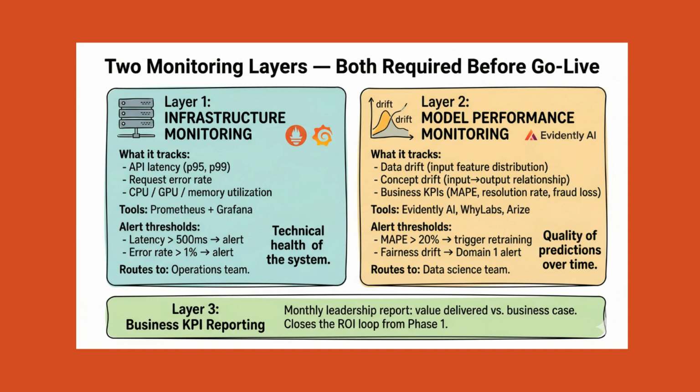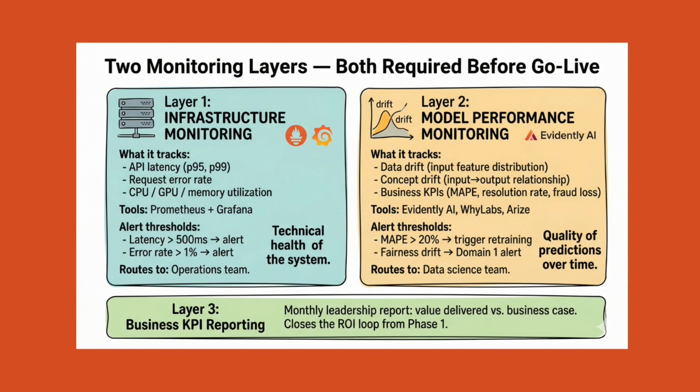Inventory cost, fraud loss, support call volume, moving in the expected direction? Tools: Evidently AI, WhyLabs, or Arize for drift detection. Typical thresholds: MAPE above 20% for demand forecasting. Approval rate gap exceeding Phase 1 fairness thresholds. Retrieval accuracy below 70% for conversational AI.